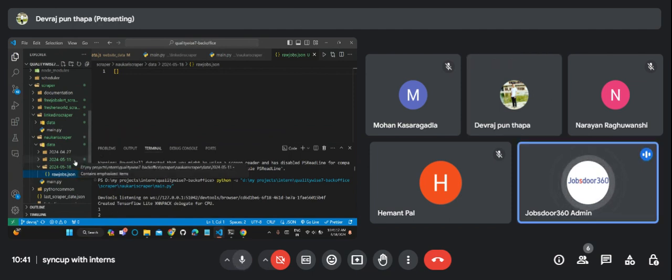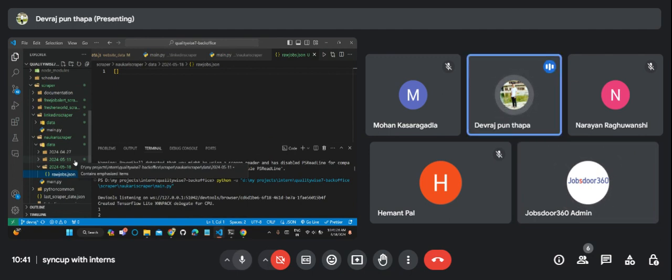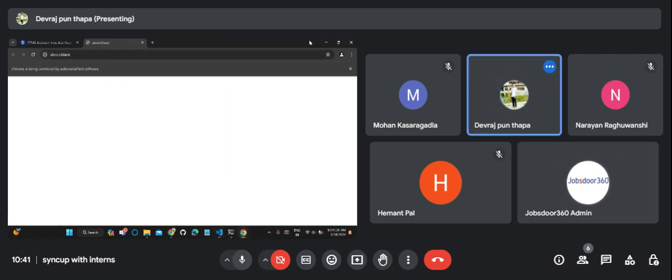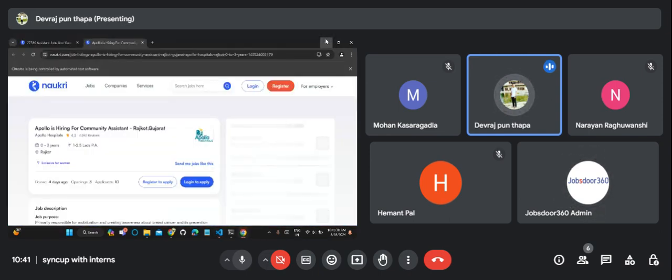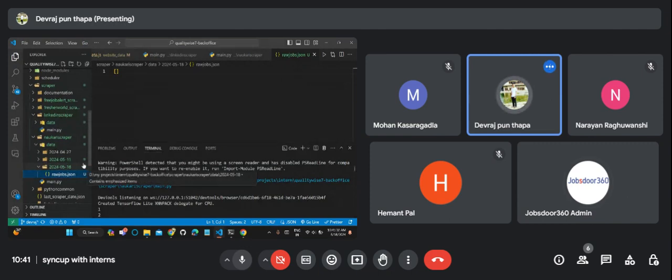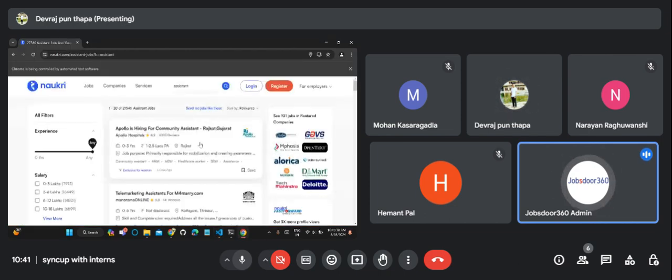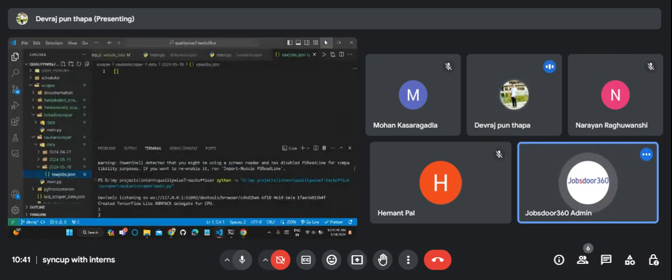Devras, why are the folders like this, 18, 11, 27? In which date are we scraping? What is the logic? The logic here is that we scrape the data date wise, right?